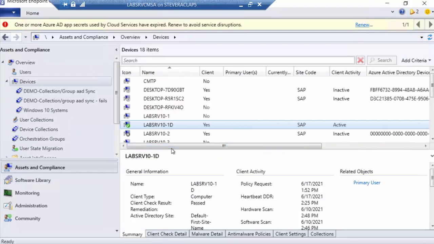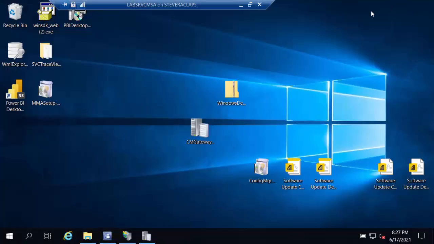Because in my lab, in this case, this is a device that is only a Configuration Manager client. It's not in Azure AD. It's not being co-managed or anything else with Intune. It is purely a Config Manager client. So that detail would never be populated. This device is never going to be discovered whenever we try to discover and add these details, because it's not present in Azure AD. So it totally makes sense why in fact that is the case here.